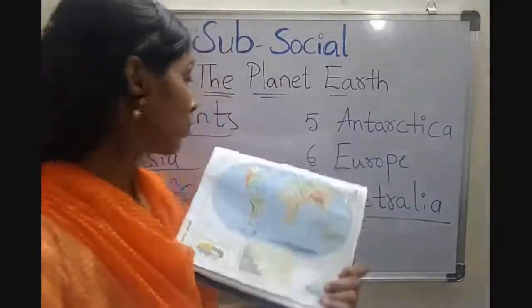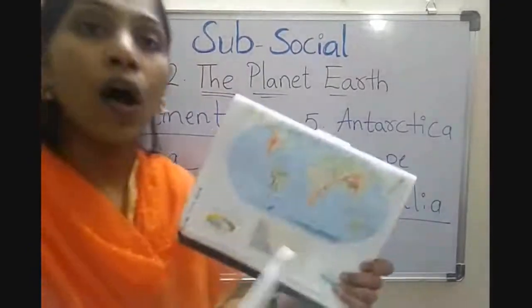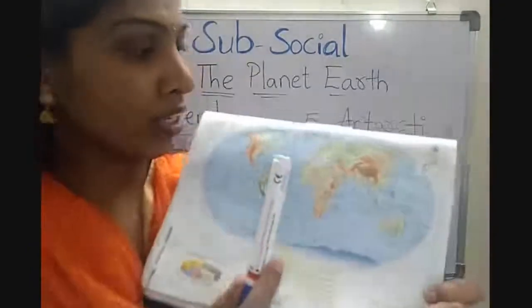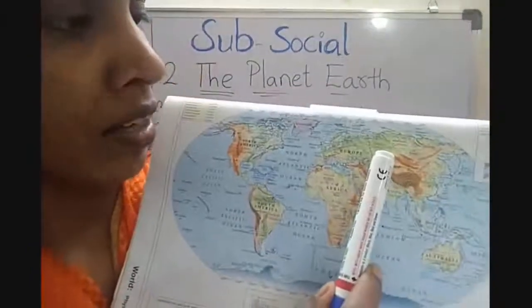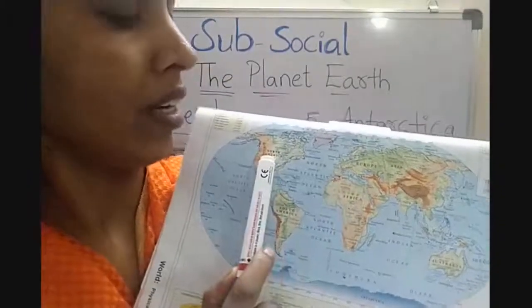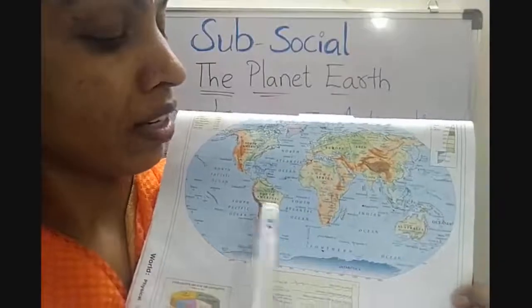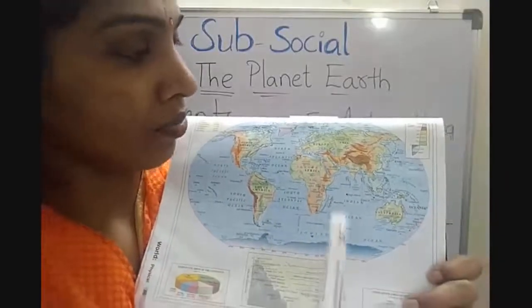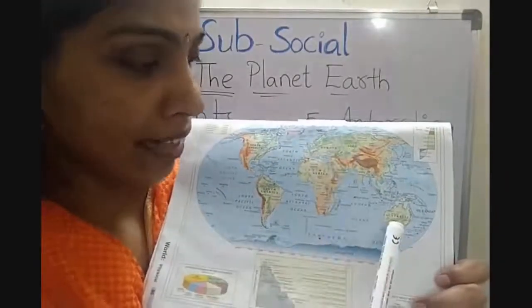Children, now we'll see all these continents on a map. Look at me, children. Asia, Africa, North America, South America, Antarctica, Europe and Australia.